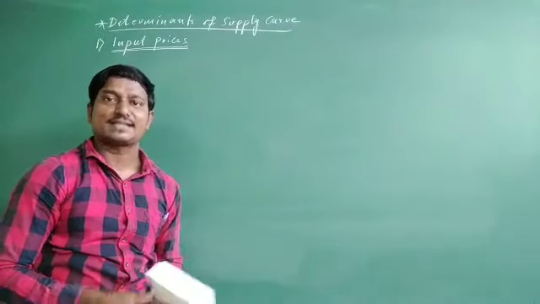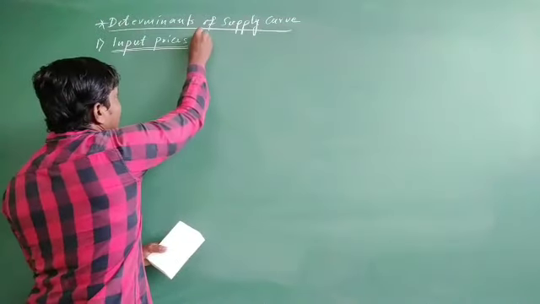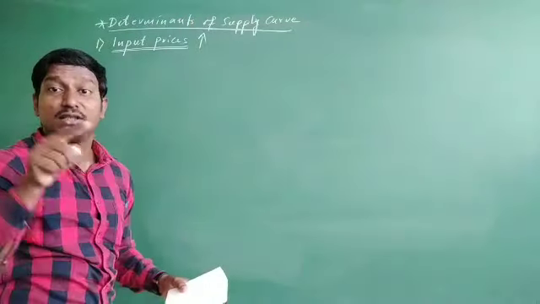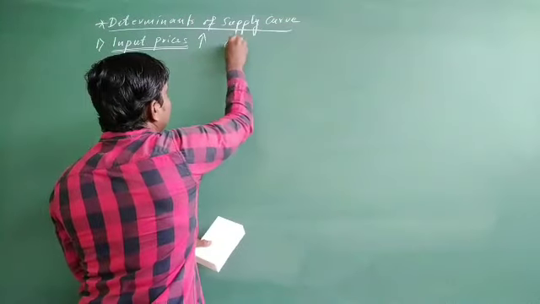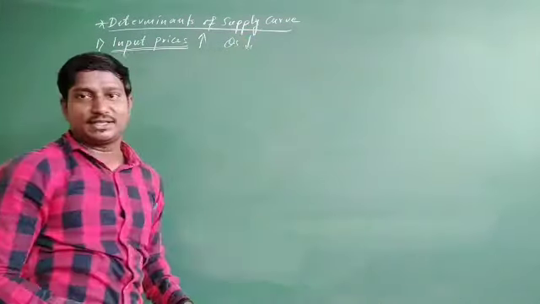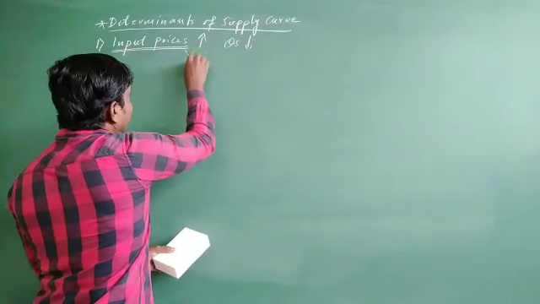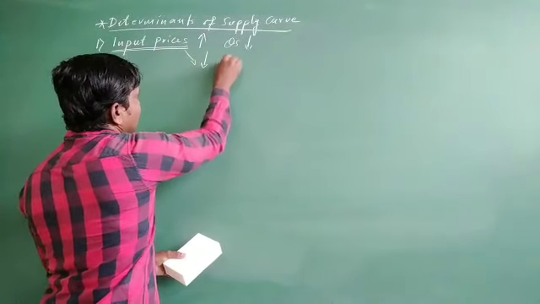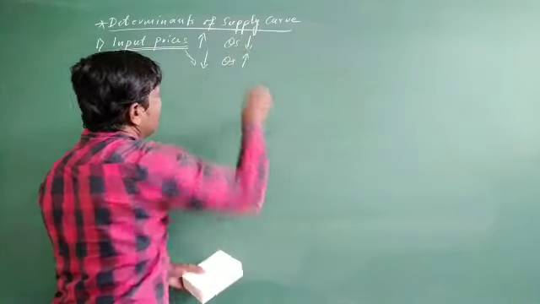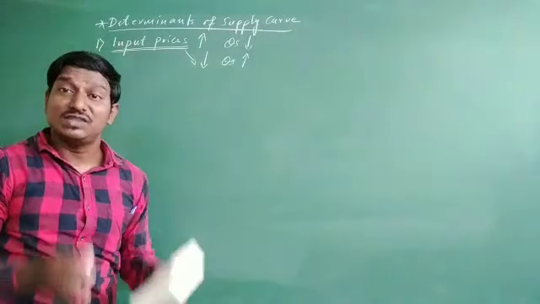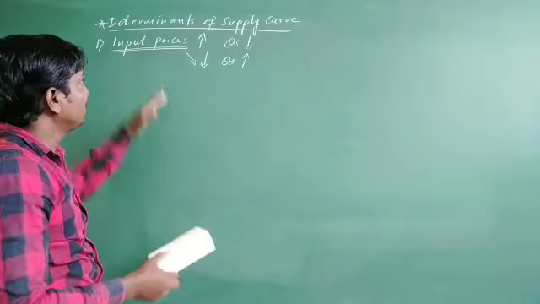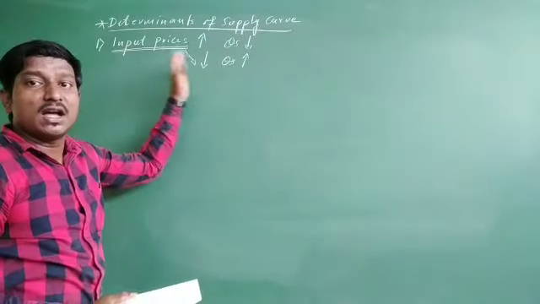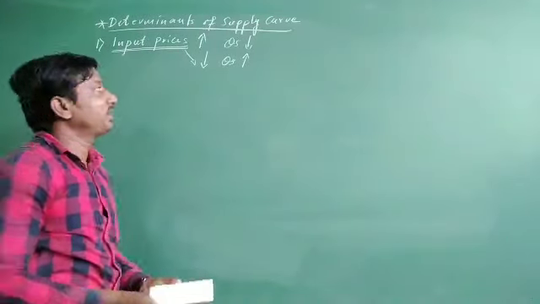You sell less. And that is why an increase in the input prices leads to quantity supply decreasing. And the same way, if input prices decrease, quantity supply is going to increase, and this is why the supply curve changes along with the change in the input prices.